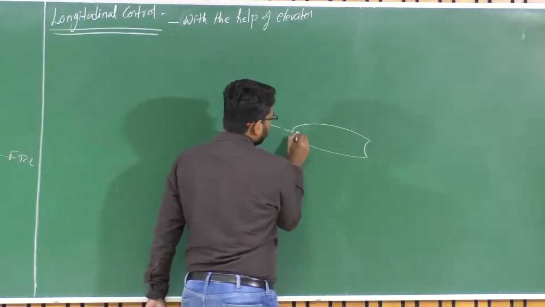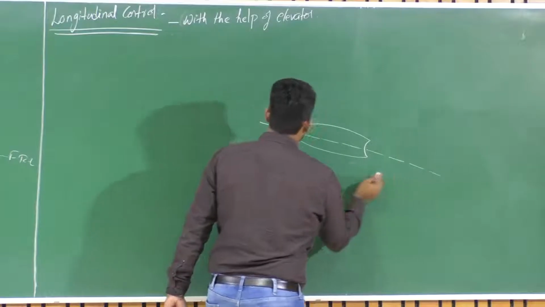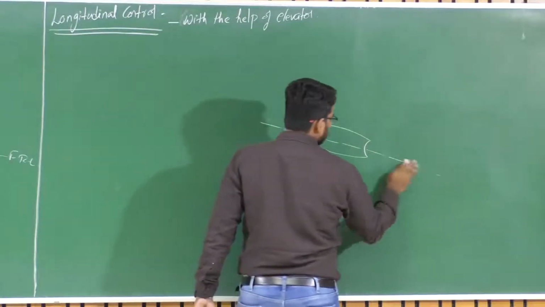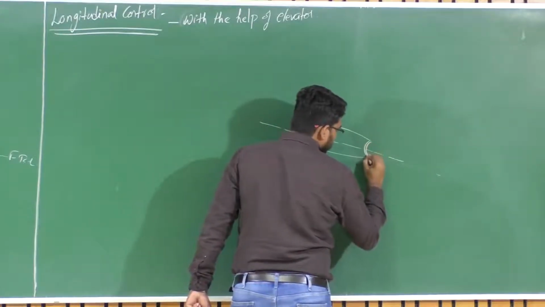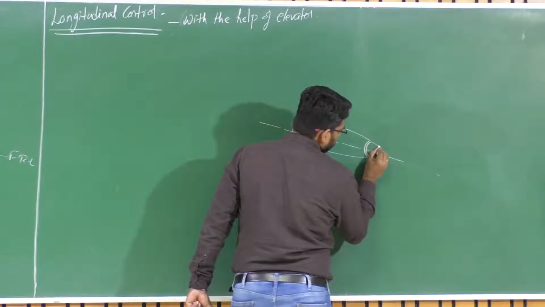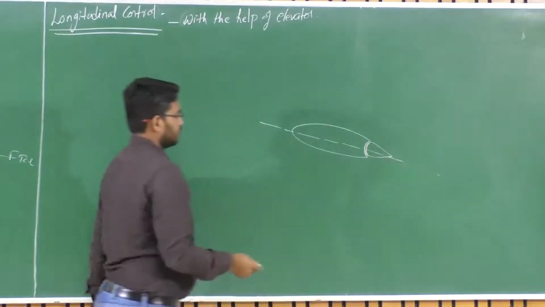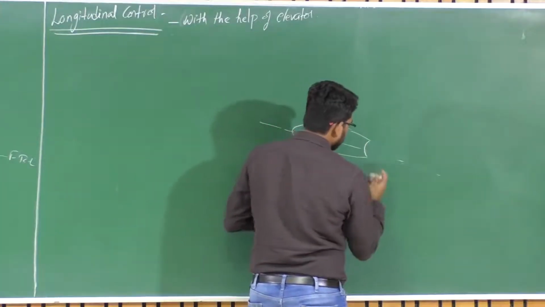So, let us say this is my fuselage reference line, or say let us say this is my chord line of this horizontal tail. Okay. Now, there is a small control surface and it's a part of the symmetric tail, right?